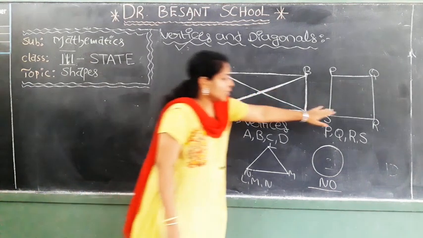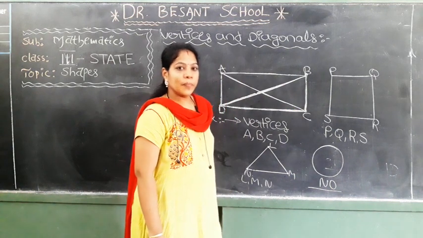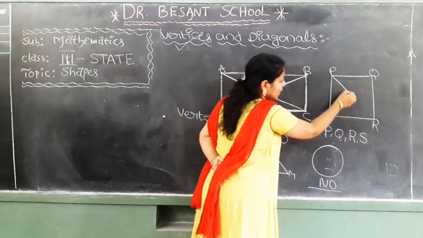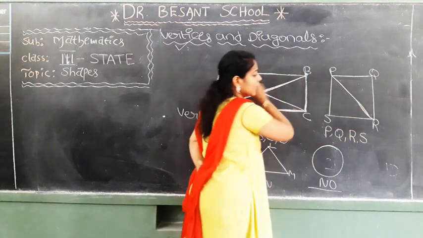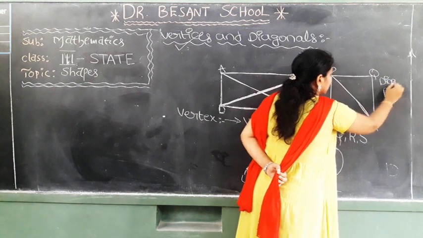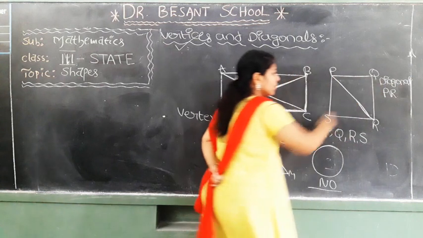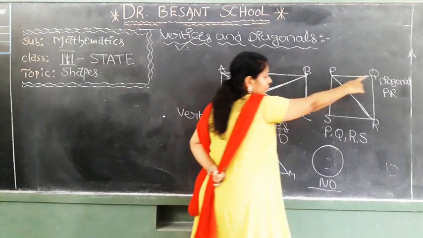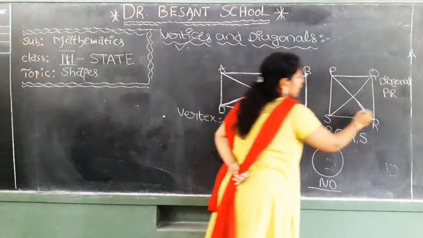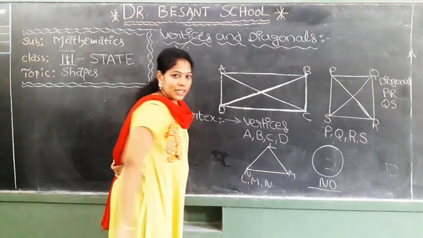Okay, children. Next, coming to this square. What are the opposite vertices for that square? Good. P, R. The line joining P and R is one diagonal. Diagonal. I am writing here. PR is one diagonal. Next. What are the remaining opposite vertices? Q and S. QS is another diagonal. Good children.